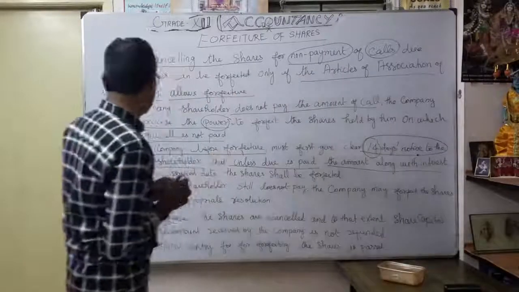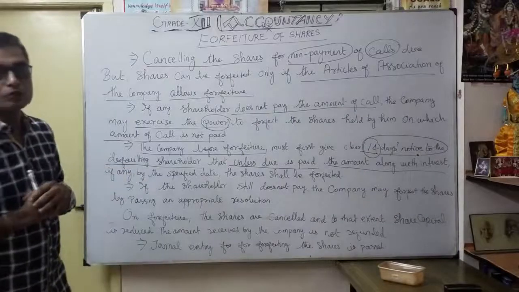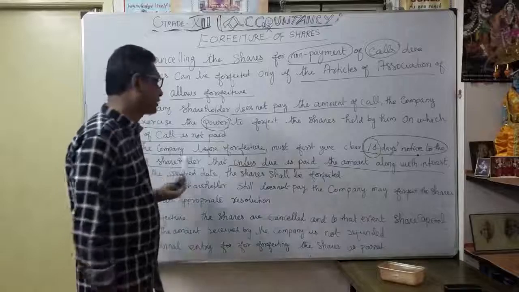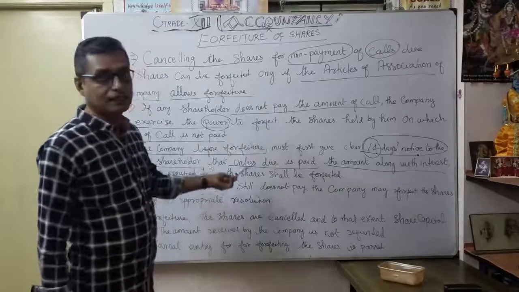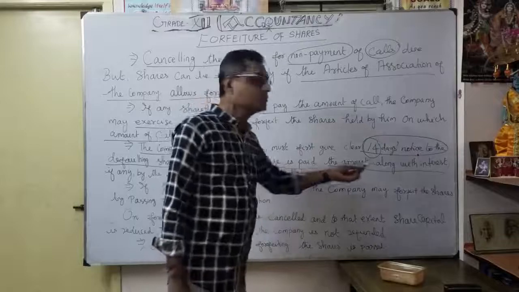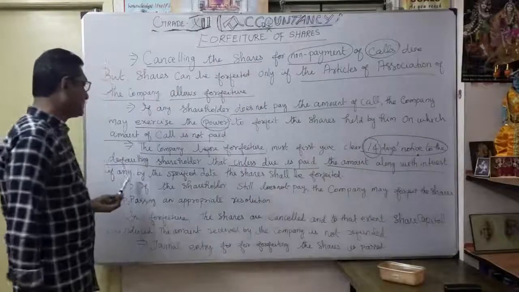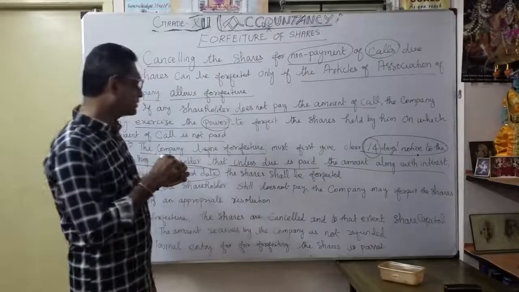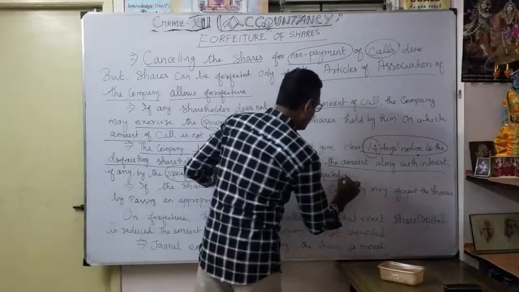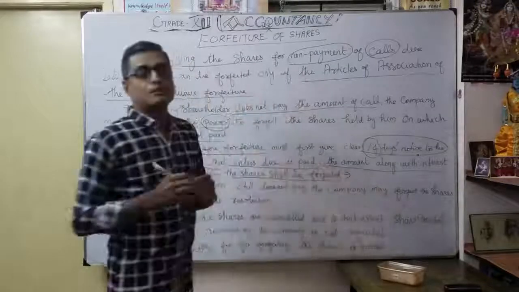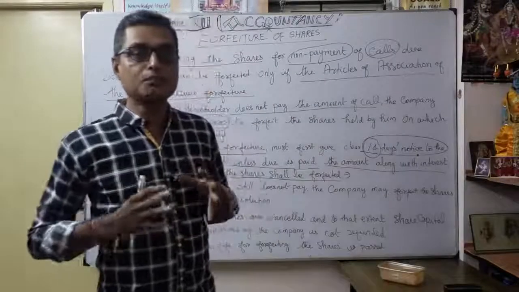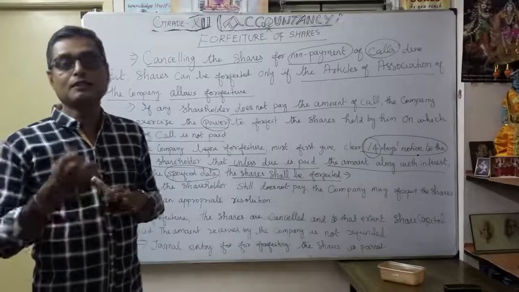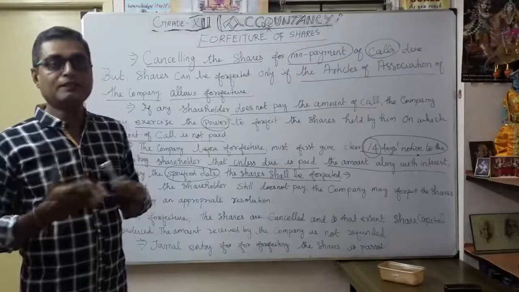Notice to the defaulting shareholder, the person who has not yet paid the call money, either the first call or the second call. So this word is very important: defaulting shareholder. Unless the due is paid, the amount along with the interest, if any, by the specified date, they have given some date, a period of time, the shares shall be forfeited. Then only will they go for the forfeiture of the shares. That's why they give 14 days' notice to the defaulting shareholder to collect the first call or second call money.